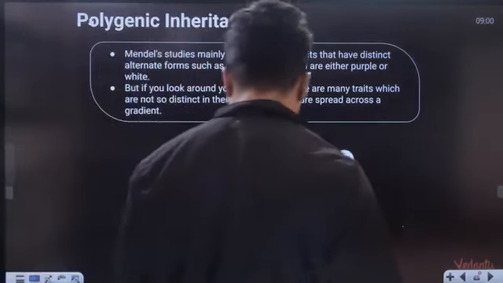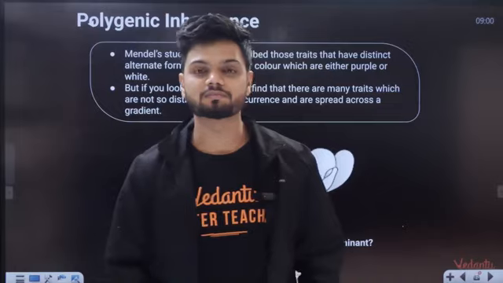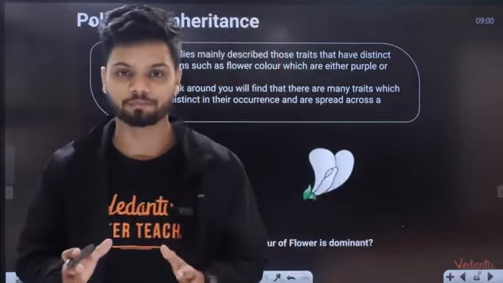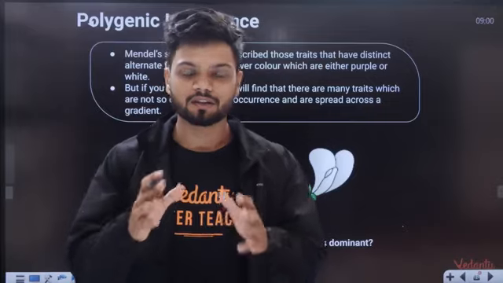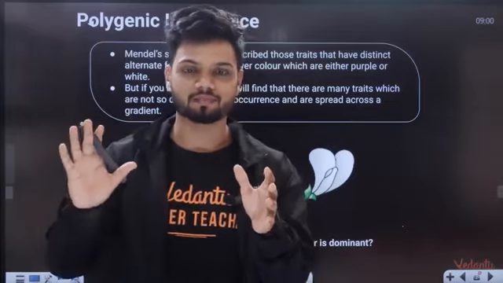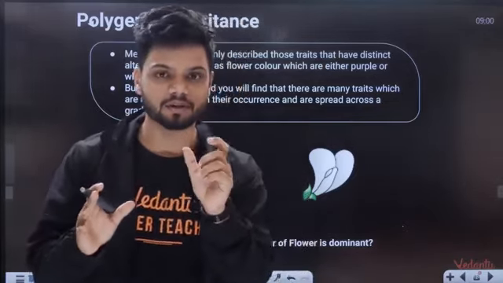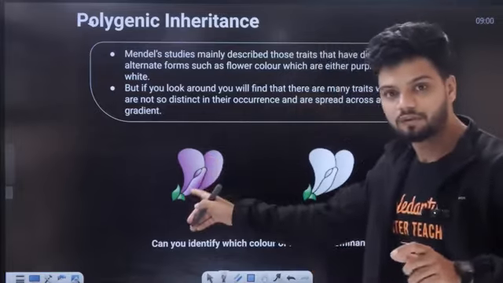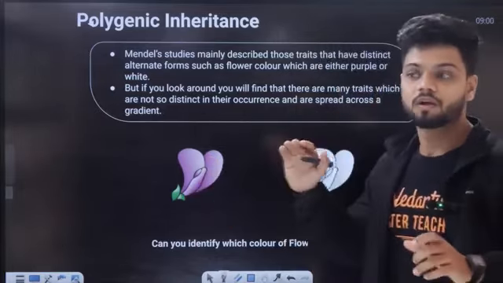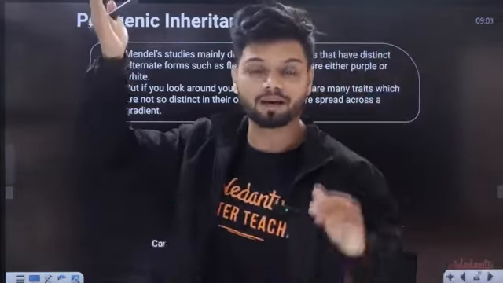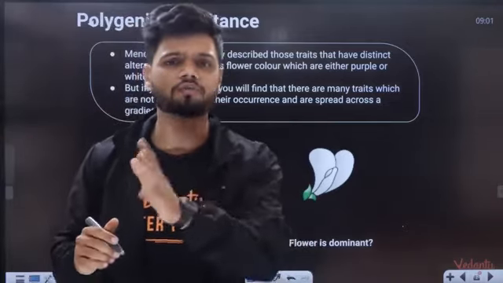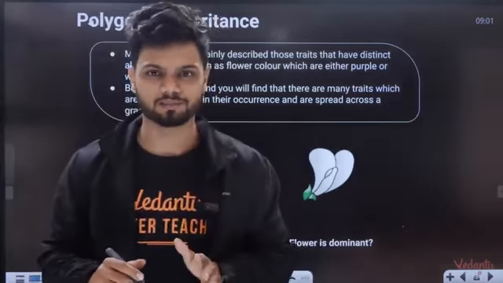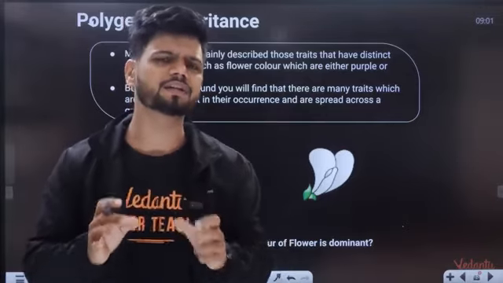Okay, students, break done now. Now we'll start with something called polygenic inheritance. In Mendelian genetics, we have been learning till now that there are two opposing contrasts. In Mendel's work, there was violet flower, white flower. The stem height was tall plant, dwarf plant. The seed shape was round or wrinkled. Nothing in the middle. But do you see that in real life?